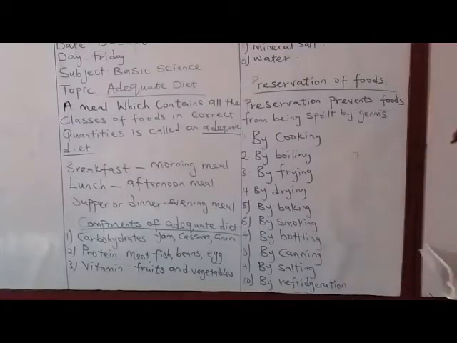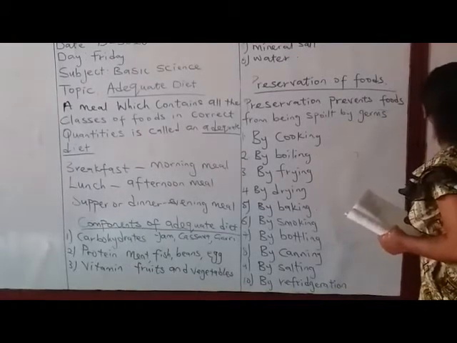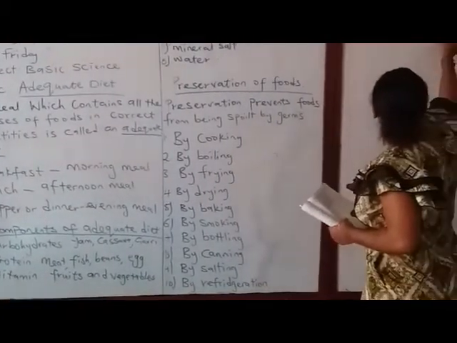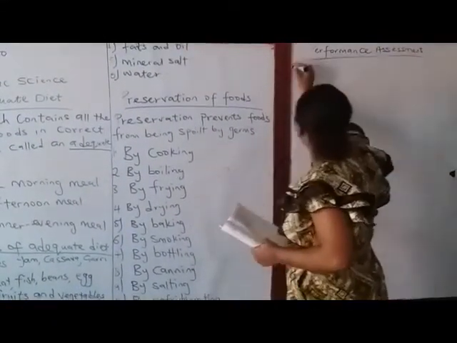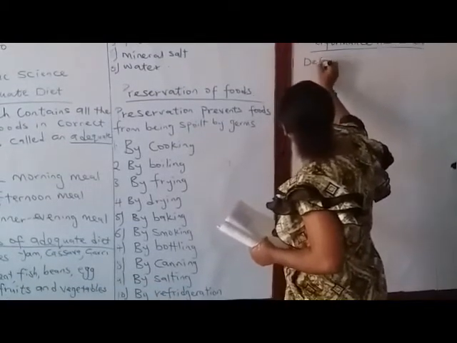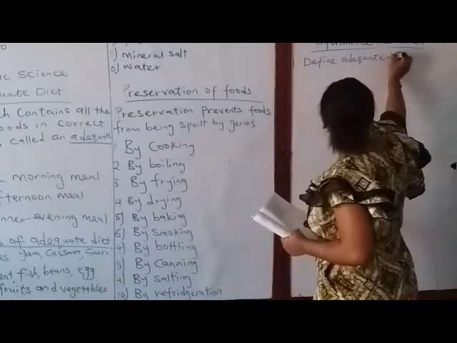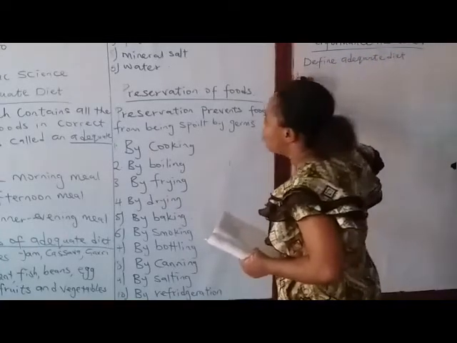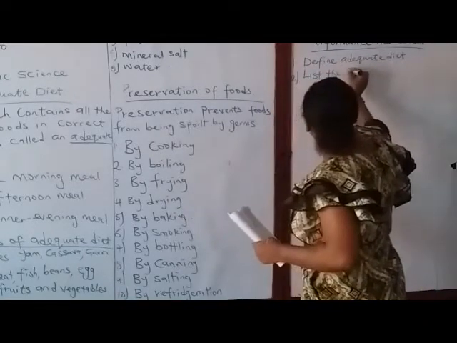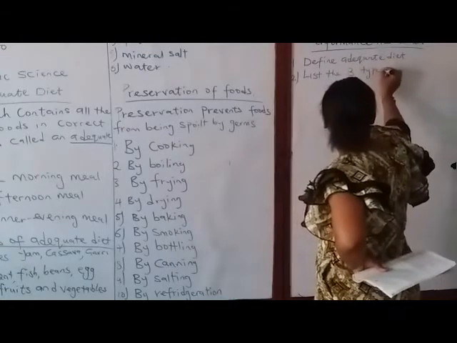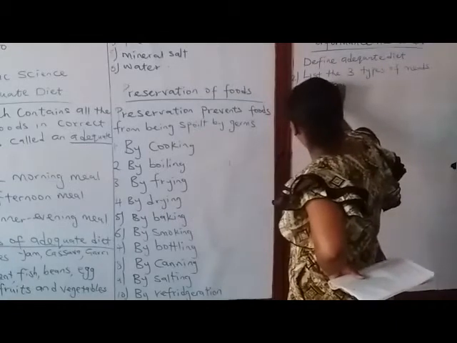So I'm going to give you some questions to answer. You will answer the question in your homework book. Number 1, define adequate diet. Teacher just said it. Define it for me. Number 2, list the 3 types of meals that we have.